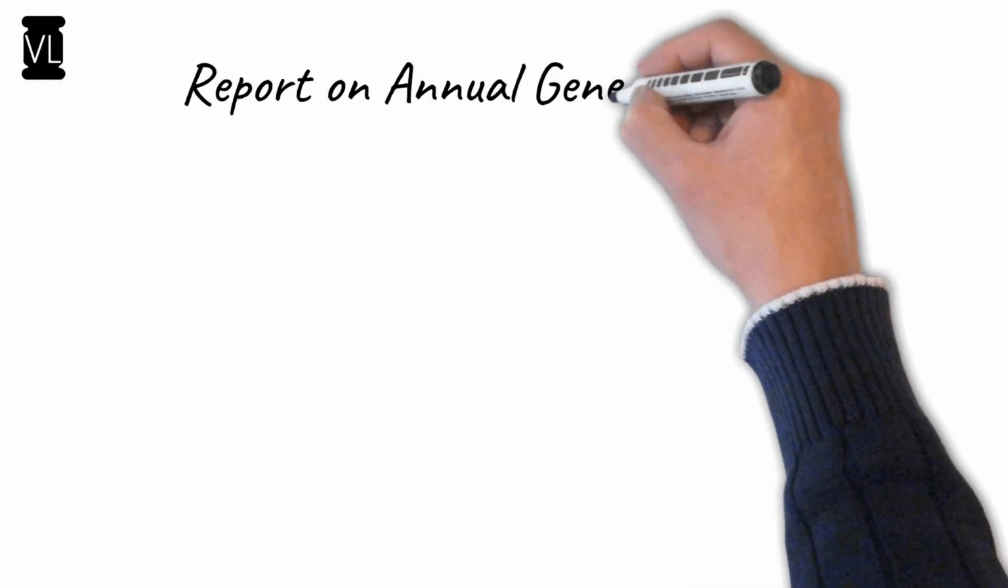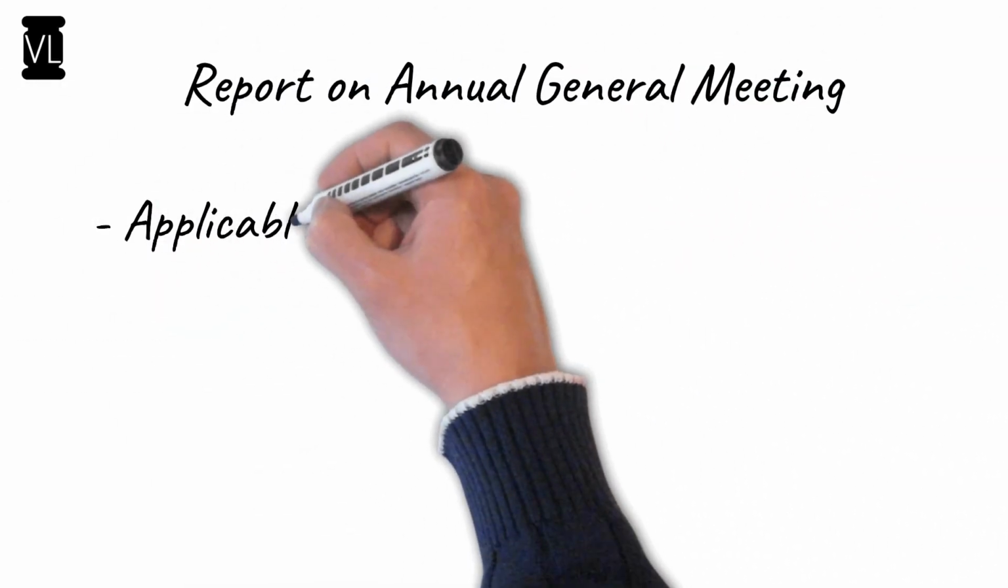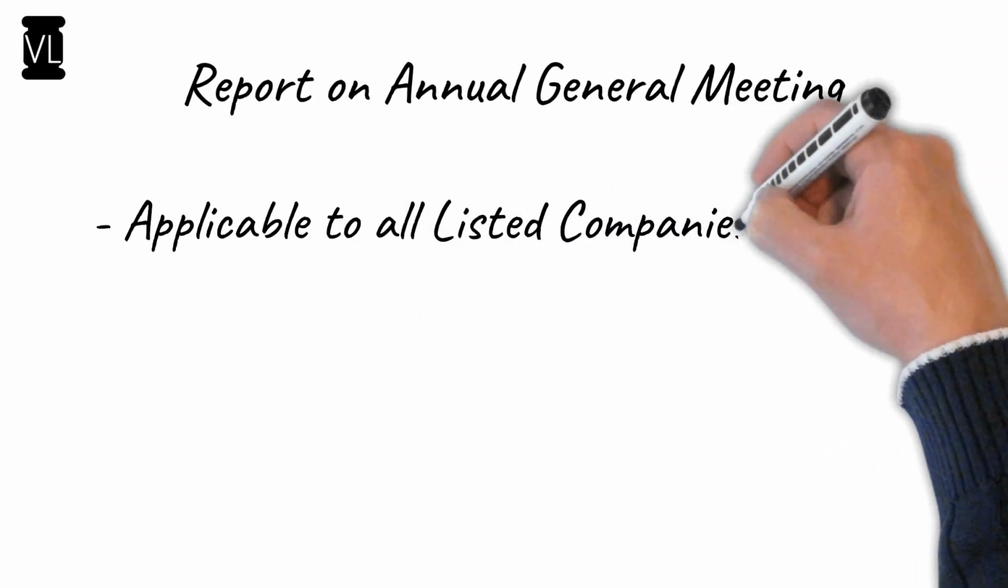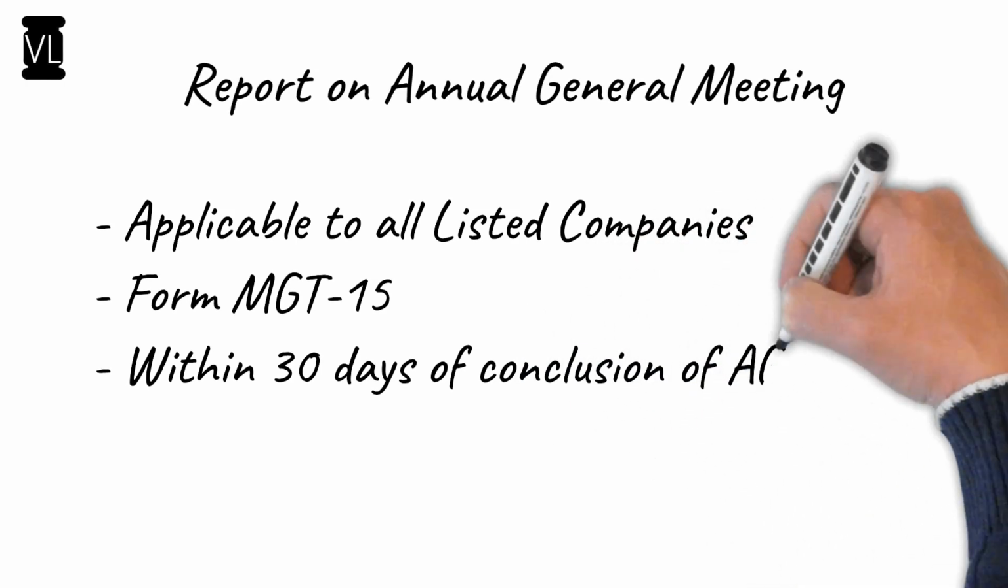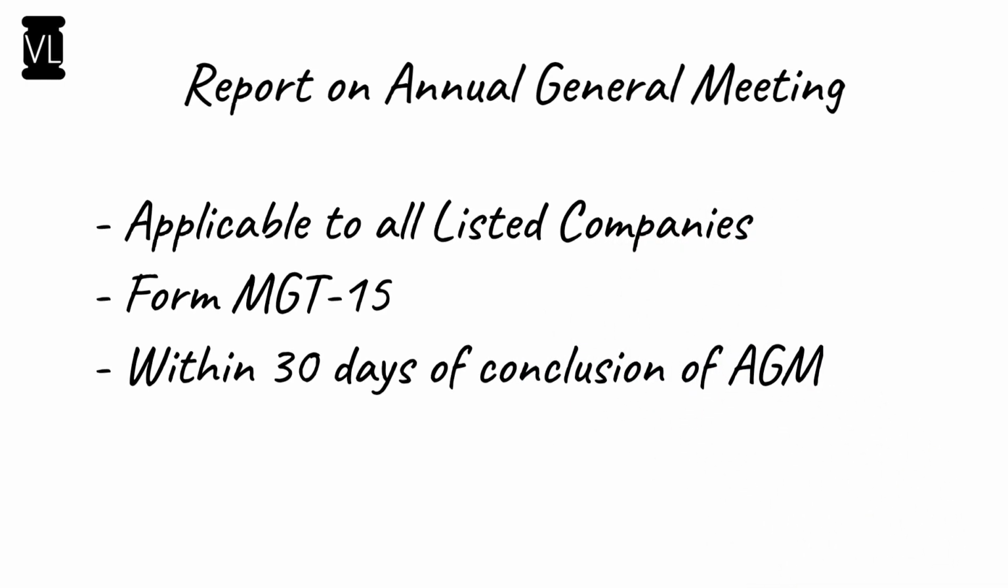Now, before we conclude, there is a filing of a report on annual general meeting that is to be filed in form MGT 15, and this is applicable to all listed companies only, and this has to be filed within 30 days of the conclusion of the AGM. This contains majorly the summary of the proceedings of the AGM and the decisions which have been taken in an AGM. So this is all about general meetings.